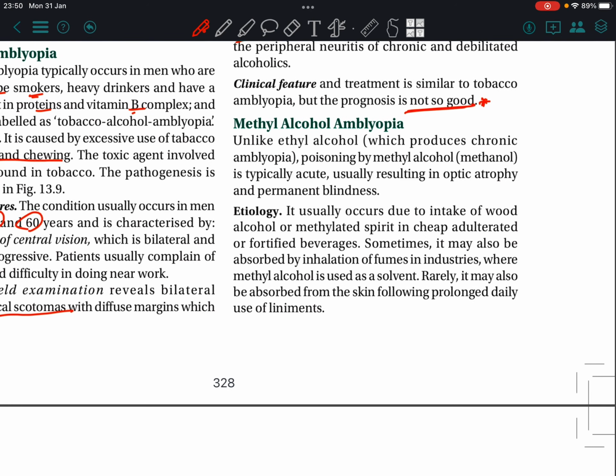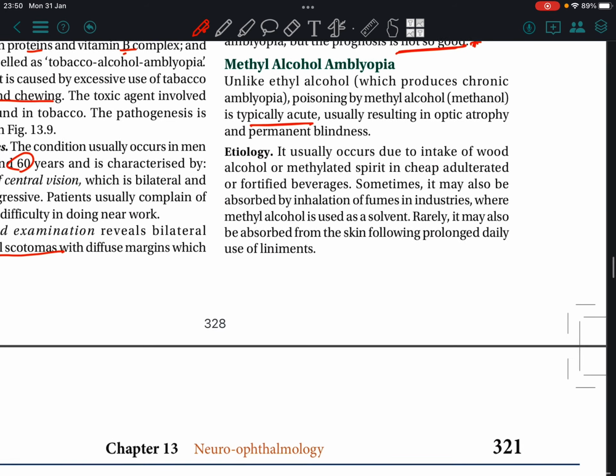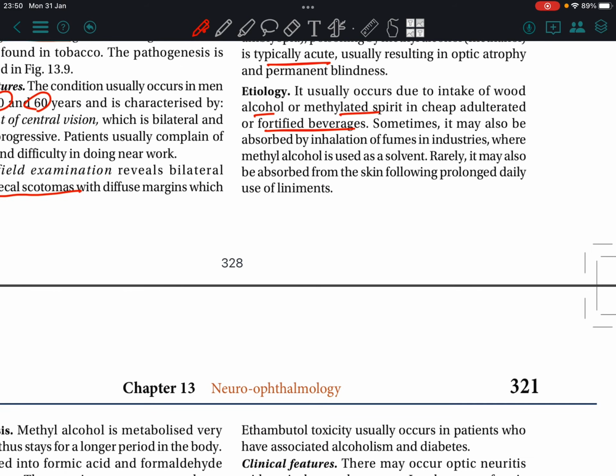Methyl alcohol amblyopia: unlike ethyl alcohol, poisoning by methyl alcohol is typically acute, usually resulting in optic atrophy and permanent blindness. Etiology: it usually occurs due to intake of wood alcohol or methylated spirit in cheap adulterated or fortified beverages. Sometimes it may also be absorbed by inhalation of fumes in industries where methyl alcohol is used as a solvent.